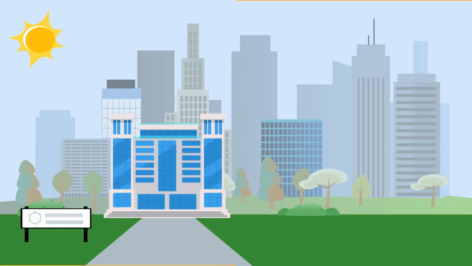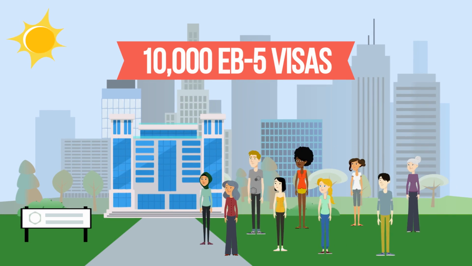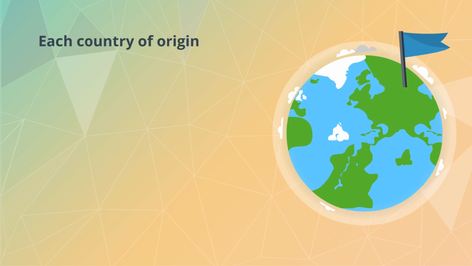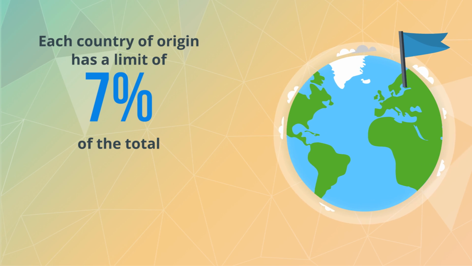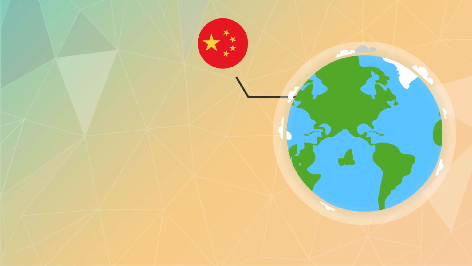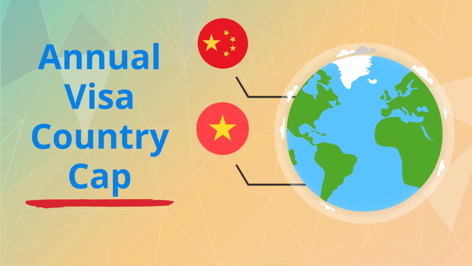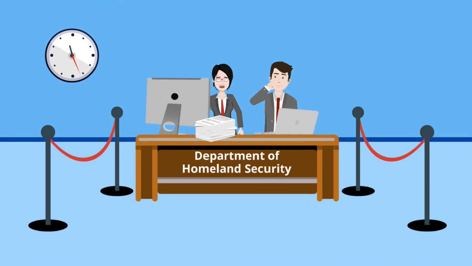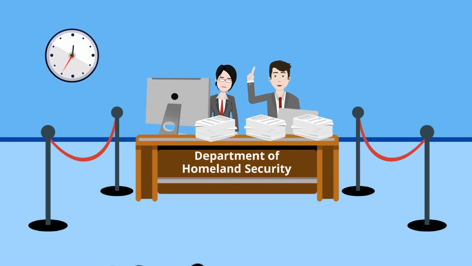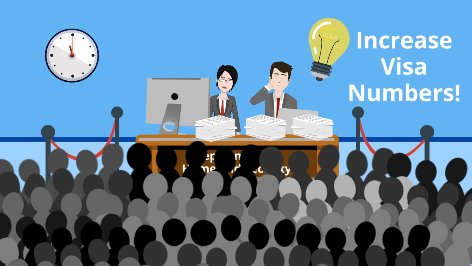Every year, the Department of Homeland Security allocates 10,000 visas to EB-5 investors. Each country of origin has a limit of 7% of the total, or 700 visas. Countries such as China and Vietnam, for example, have reached the annual visa country cap. So they started to face processing retrogression and long visa backlogs until the U.S. government passes regulations to add more visa numbers.